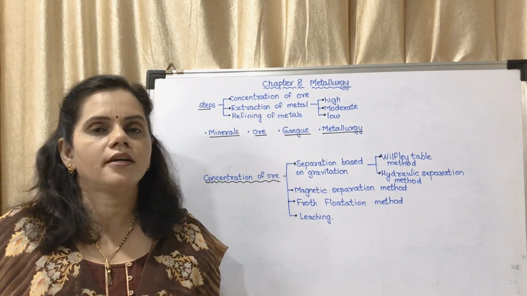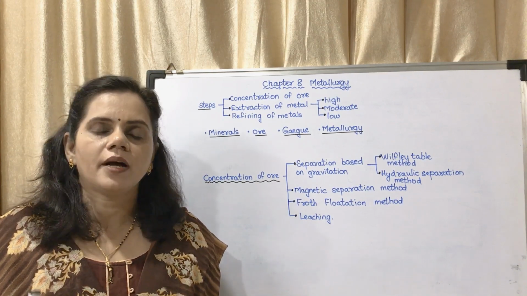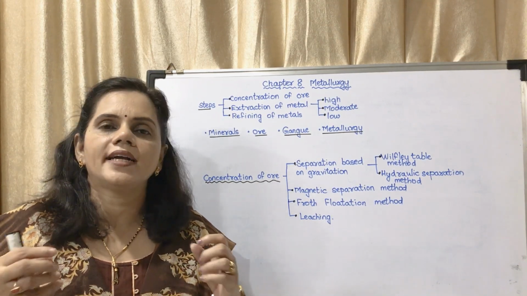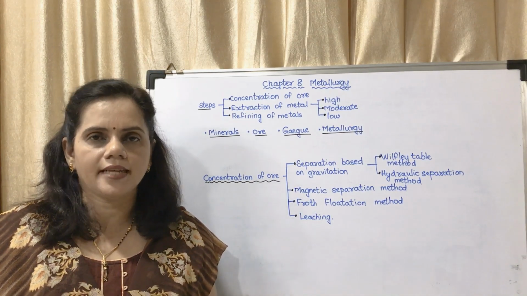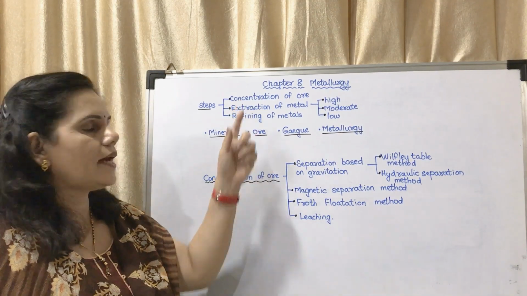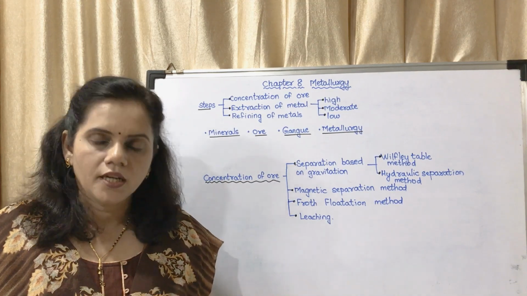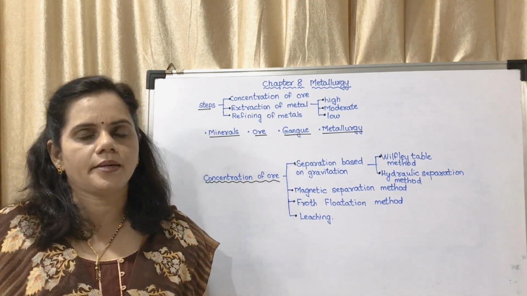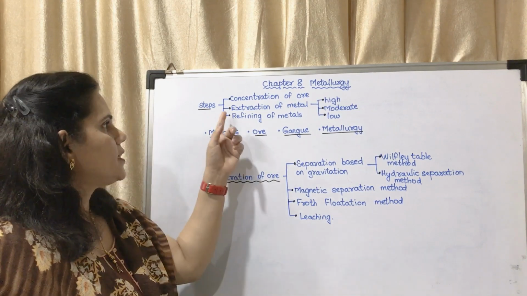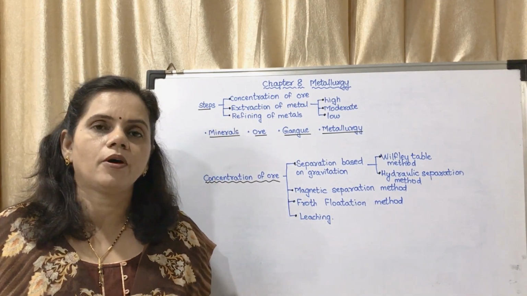I repeat, there are basically 3 steps. From a mining industry, you get an ore along with the impurities, that is gangue. In the first step, that gangue is removed, that is concentration of ore. You get the ore along with some impurities also. In the second step, extraction of the proper metal.